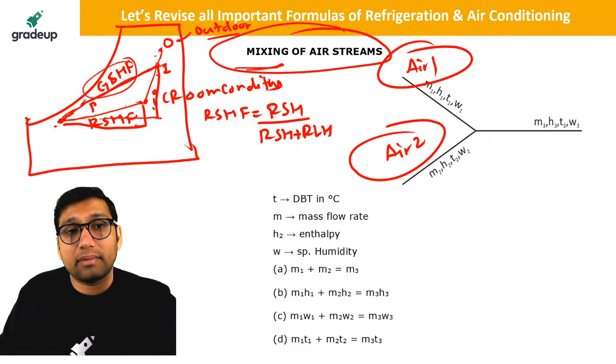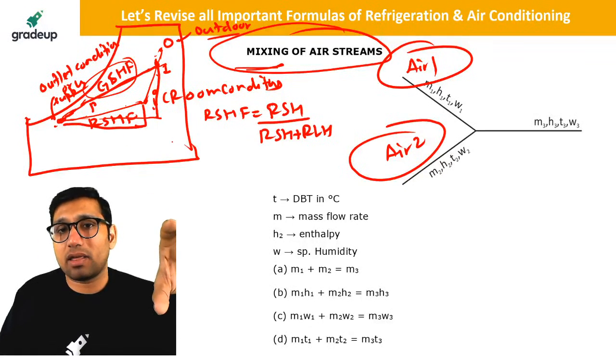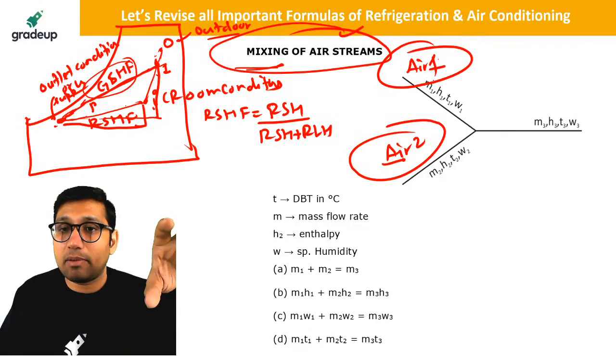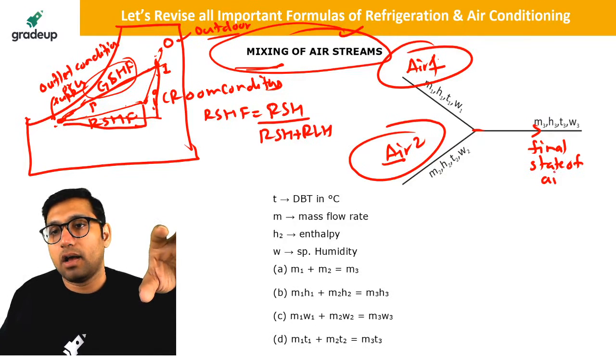But basically the grand sensible heat combines the mixing condition, that is, outside air and inside air mixed together, with the outlet condition of the AC. This is the outlet condition of the air conditioner, the supply condition. That line is called the grand sensible heat line. But this is not important for the GATE exam. What I want to tell you here is the mixing of air stream. Basic mixing is that we are having one air, let us say it is outside air, and the other air is the inside air. They will mix together, and let us say this is the final condition, or final state of air after mixing.